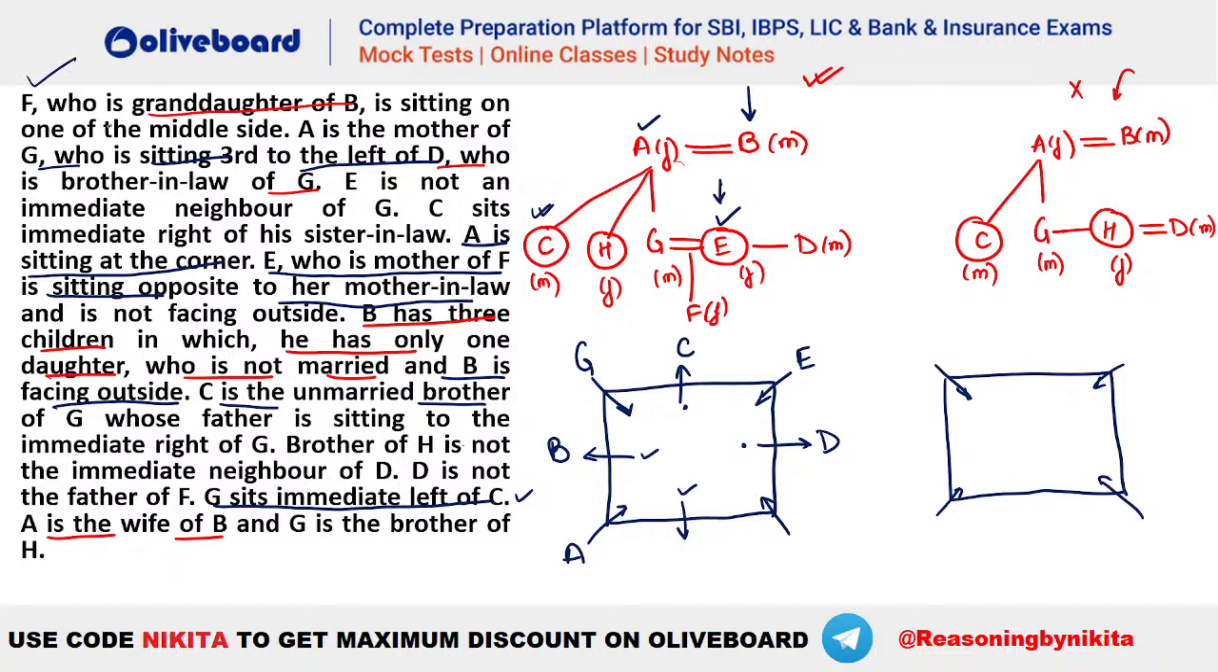पहले line में देखो क्या दे रखा है. F is sitting on one of the middle sides. That means F has to be this person. अब यहाँ पर बचा कौन है? यू कैन सी वी हैव ABCDEFG, so this person will be H. Okay, I hope this is clear.